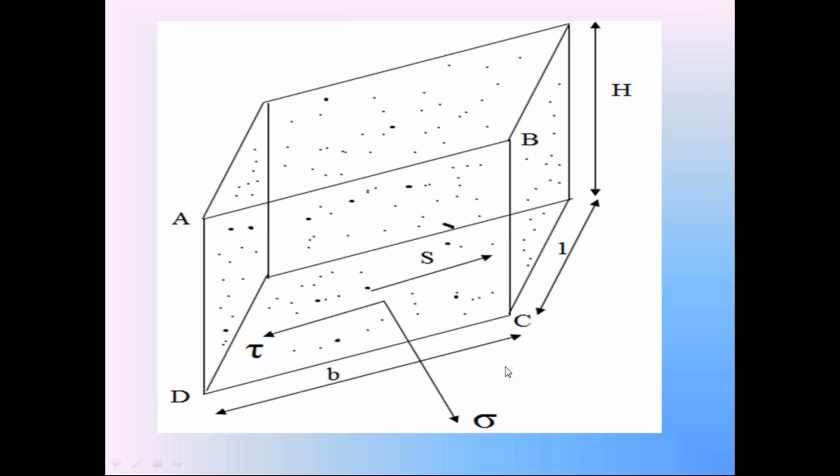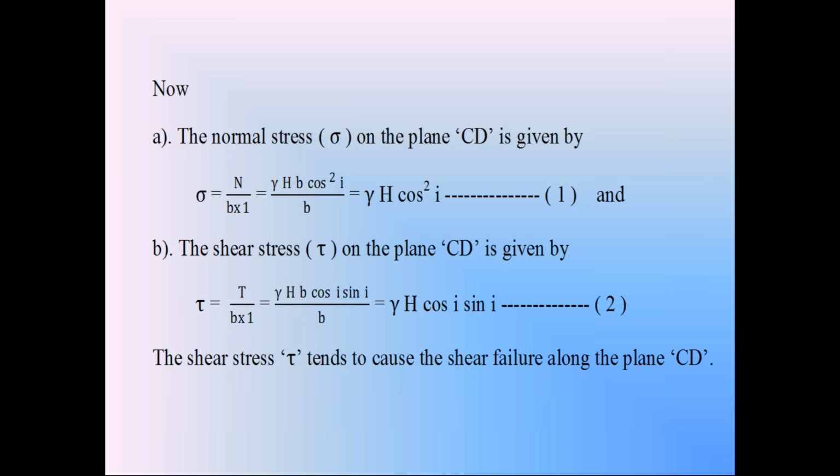We know that stress is equal to force by area of the plane. Here the bottom plane area is B into 1. So observe the determination of normal stress sigma and shear stress tau. On the plane CD, the normal stress sigma is equal to normal component divided by area of plane CD, width B into thickness 1.